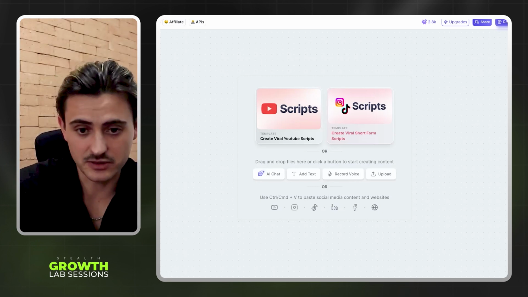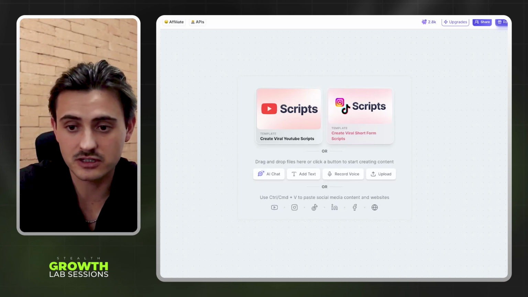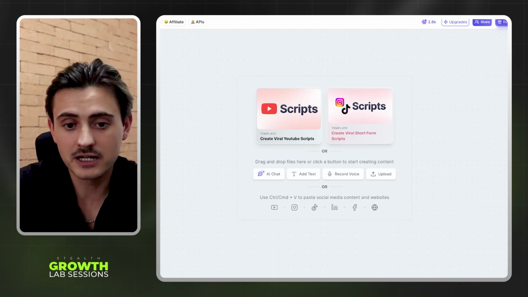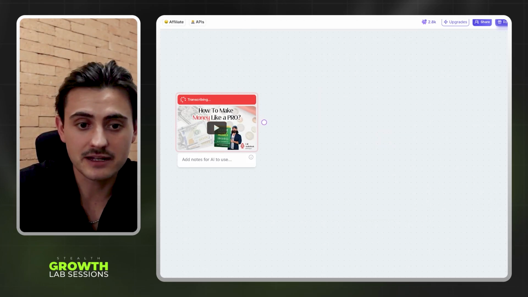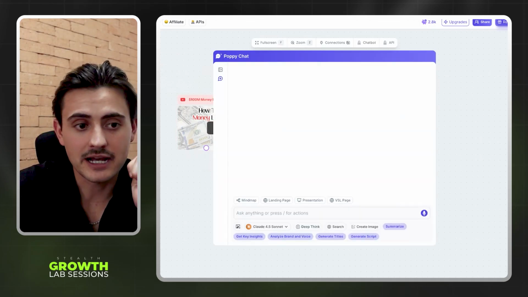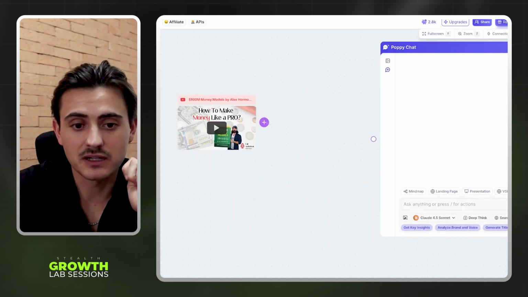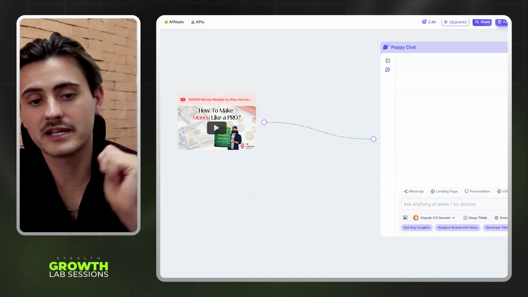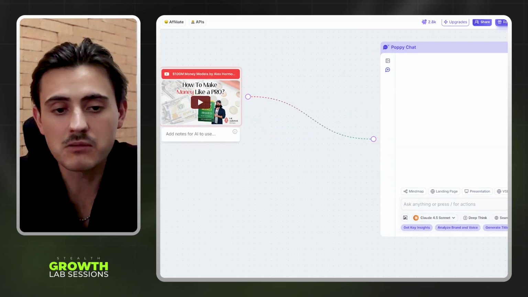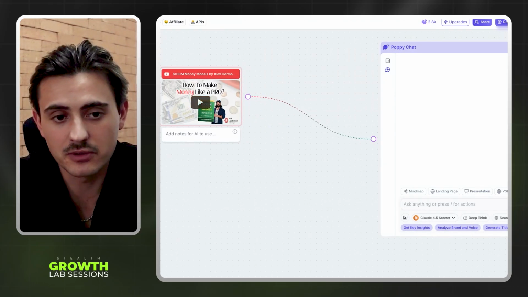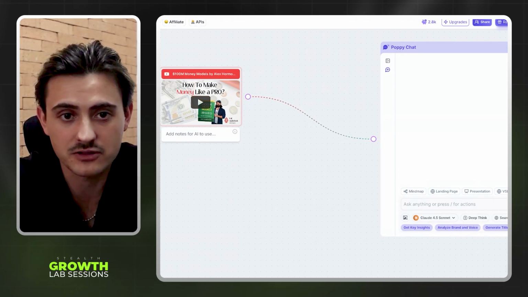Okay, there are two ways to do it. There's the beginner way of doing it, and there's also the advanced way. The beginner way is just taking the link of Money Models, pasting it right in here, taking your AI chat, and just plugging it in. Okay, so this is the beginner version. This is if you want to do it half-assed. The problem with this, and you can imagine, is that this audiobook is probably 4 hours long. To be exact, it's about 4 hours and 30 minutes long.